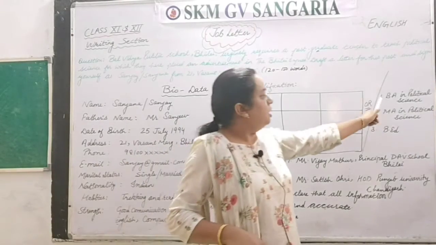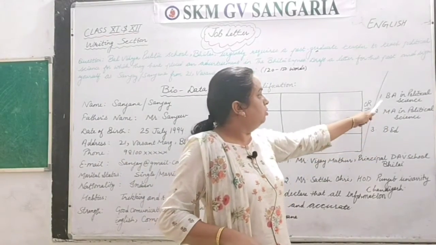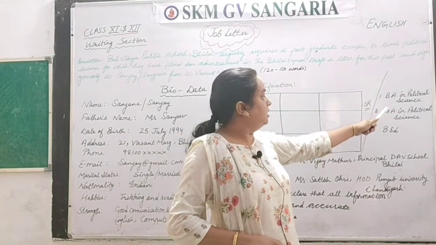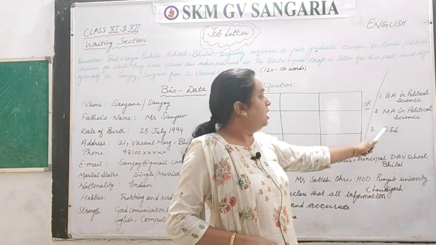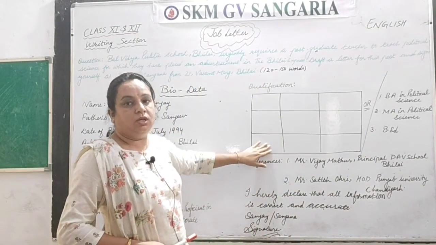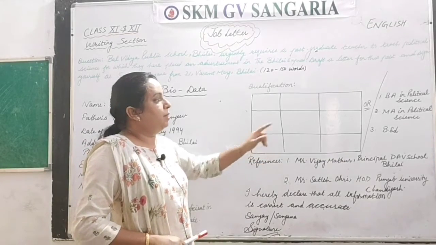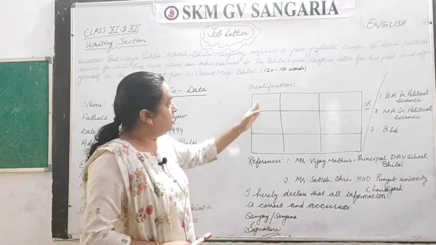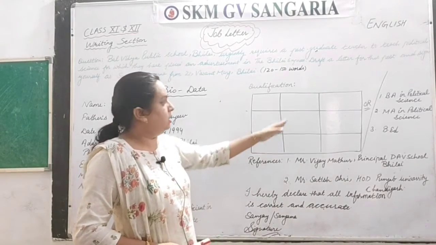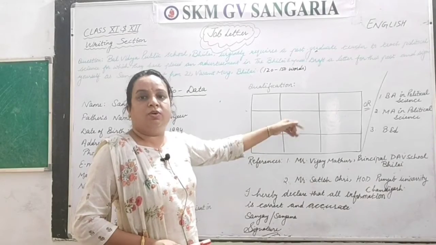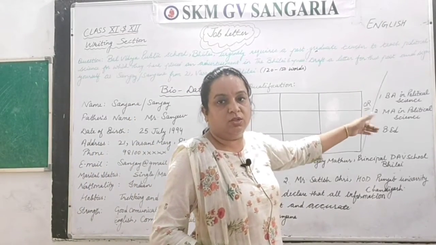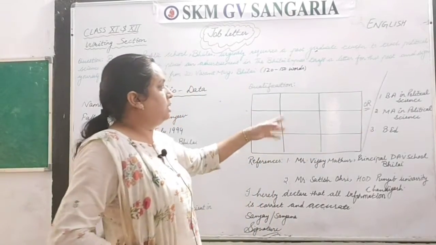You may write it this way also: BA in political science, MA in political science and B.Ed. You can write in this format also, okay. But with that you have to write the name of the course, that is BA, then MA and then B.Ed, the name of the university or board, then passing year and then percentage. So this is your criteria here.